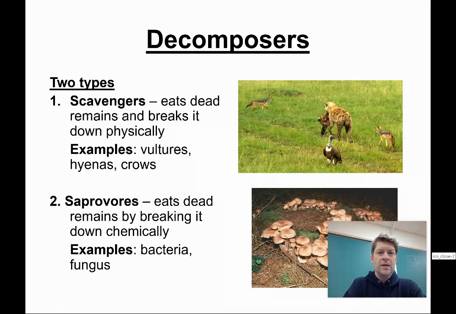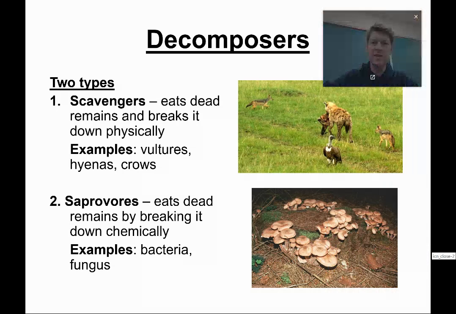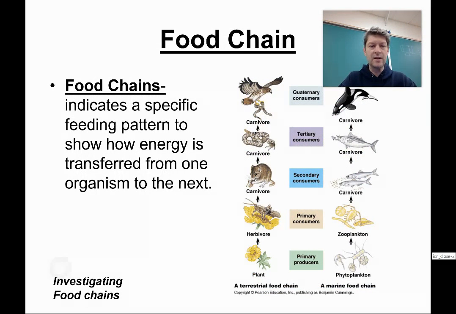Types of decomposers: scavengers. They eat dead things and break them down physically. Vultures, hyenas, crows. I see turkey vultures all over the place near my house, and they're always eating, well, roadkill mostly. Saprivores, they eat dead remains by breaking them down chemically. Things like bacteria, fungus. You see fungus growing on dead trees that have fallen. There's also bacteria at work there breaking them down. And you can see pictures of that here on the side if you want to. Mushrooms are a type of fungi, and that's what you can see there.